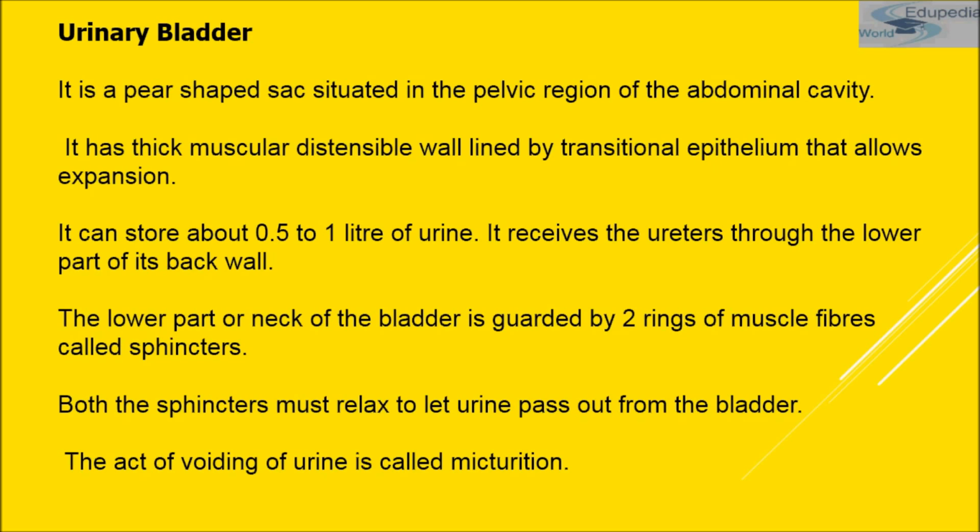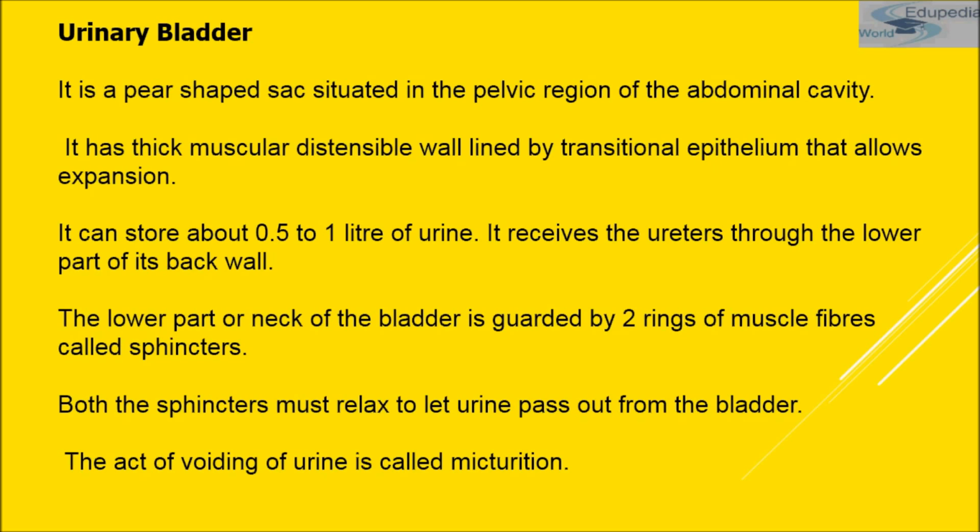This detrusor muscle and transitional epithelium make the bladder distensible. Okay, this makes the bladder distensible, and that's how it gains size and how it reduces to its normal size. That is distensibility. So the detrusor muscle and the transitional epithelium present in the urinary bladder make the bladder distensible.